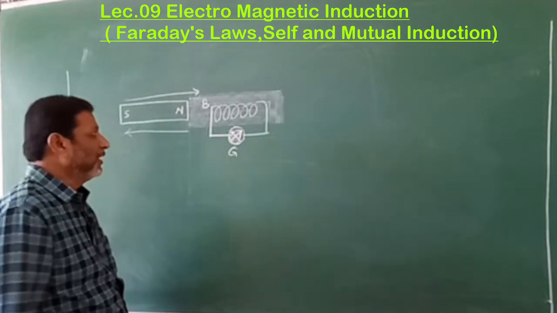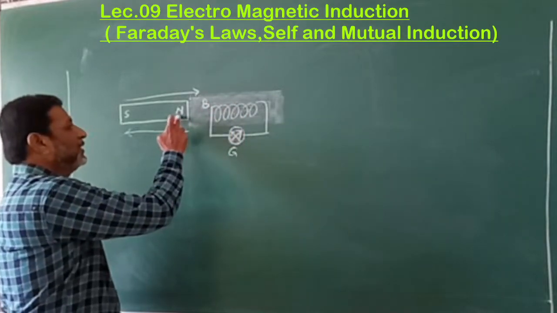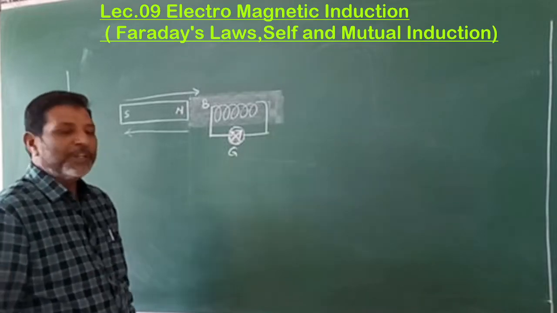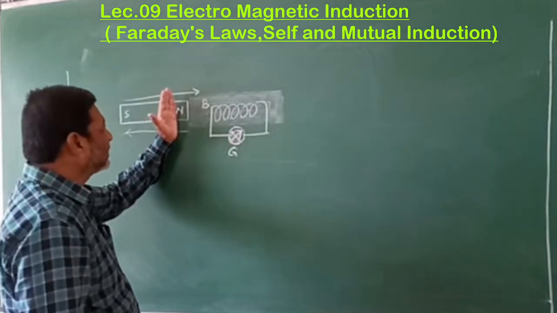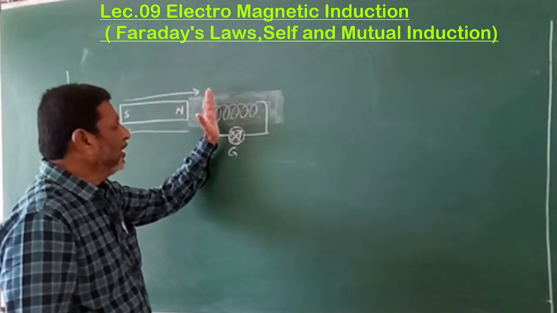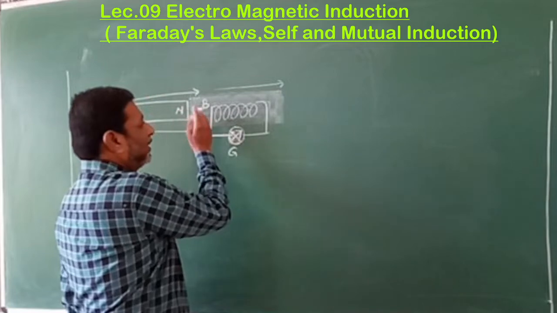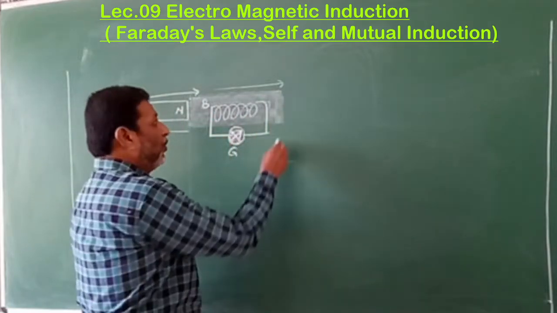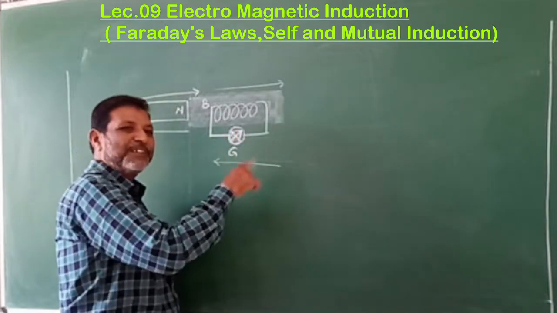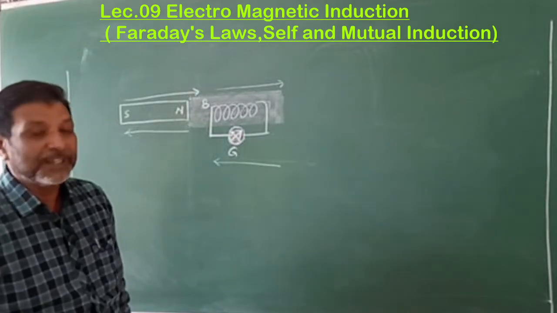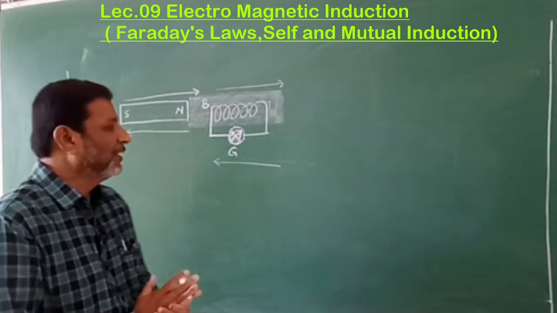Now, the next observation is this. In the first case, keeping the coil at rest, the magnet is set into motion. Now, what you do is keep the magnet stationary, then you set the coil in motion. When the coil is taken away from the magnet, there is a deflection. When it is brought closer to the magnet, again there is a deflection, but in the opposite direction.